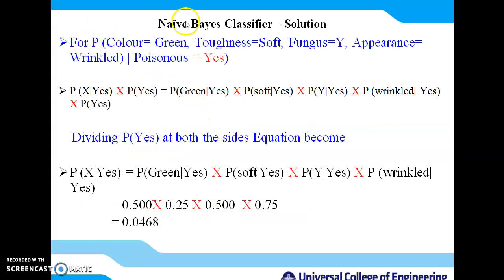For yes, we will write this tuple: color green, toughness soft, fungus yes, and appearance wrinkle. So x denotes this unseen tuple. We will calculate all the probabilities which support decision yes from the calculated table.